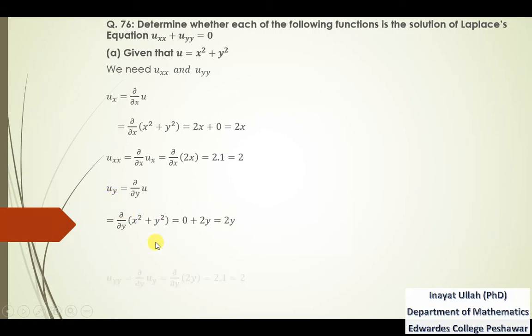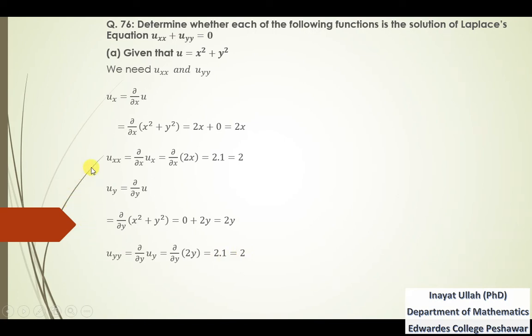Now the second partial derivative with respect to y is the partial derivative of uy with respect to y. Replacing uy by 2y, the partial derivative of 2y with respect to y is 2 into 1, and that is 2.